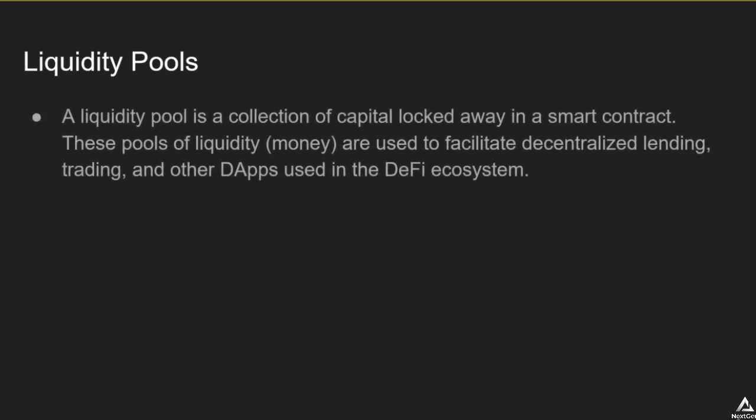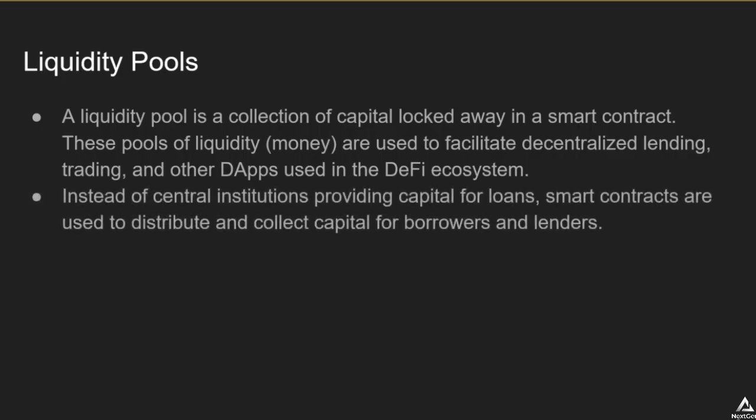So a liquidity pool is a collection of capital locked away in a smart contract. These pools of liquidity, you can think of it as money or capital, are used to facilitate decentralized lending, trading, and other dApps used in the DeFi space.